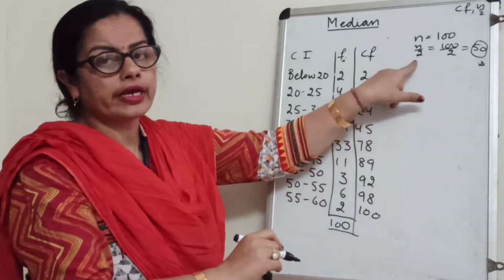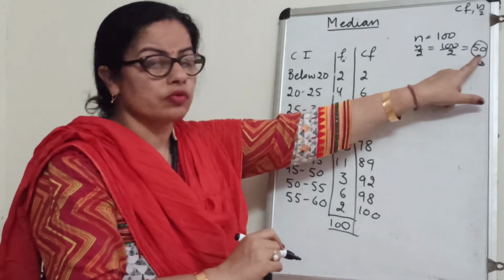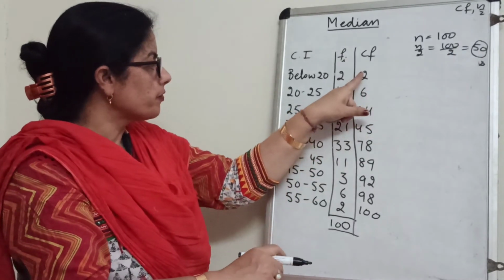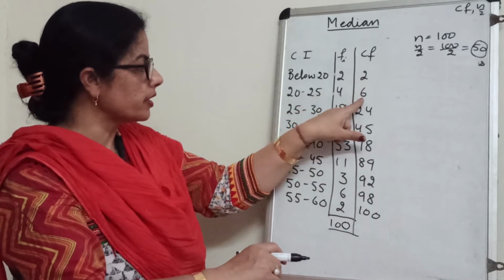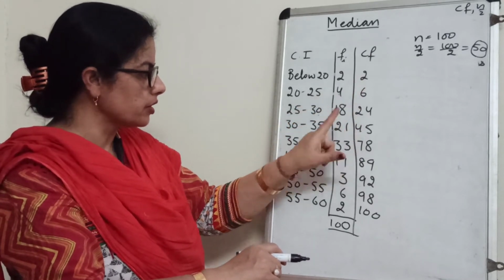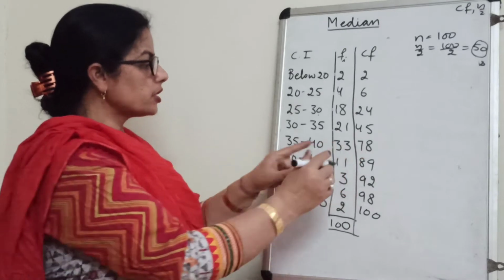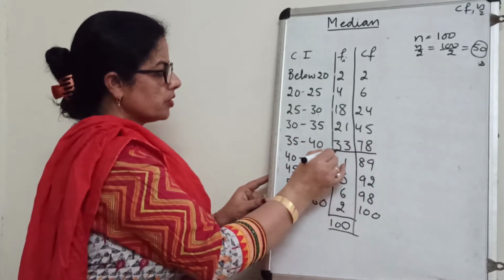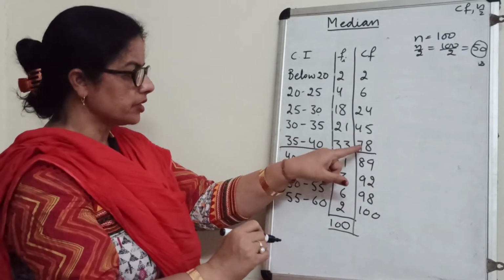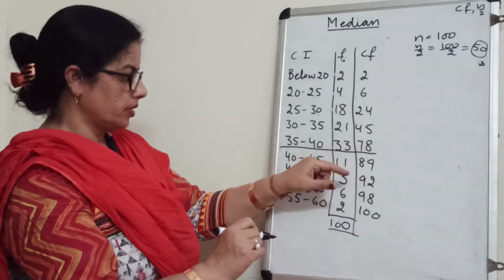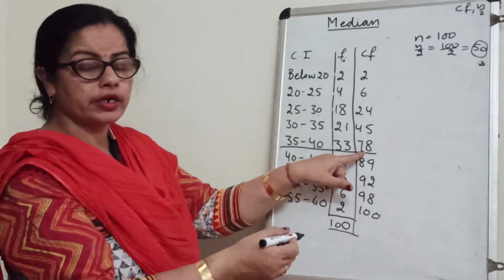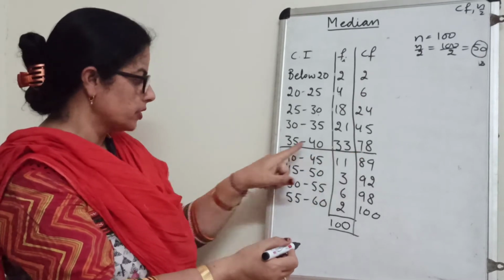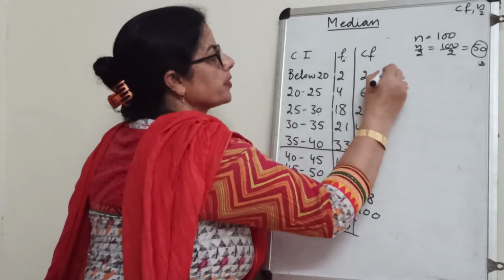What is N by 2? 50. See, 50 comes in which number? In 24 it is not there, in this also not, in this also not, in this number 50 comes. This is the first number, the nearest to 50. All others are also above 50, but this is the number which is nearest to 50. So this is our median class.